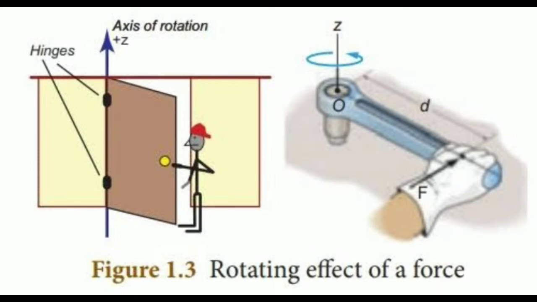The door cannot be easily opened or closed. When you apply the force at a point far away from the fixed edge, the effect of the force you apply is to turn the door about the fixed edge. This turning effect of the applied force is more when the distance between the fixed edge and the point of application of force is more.